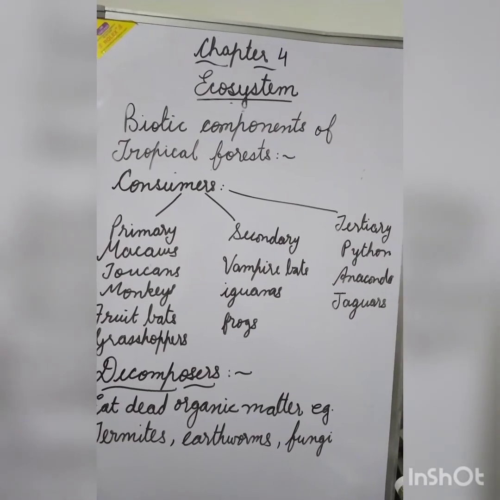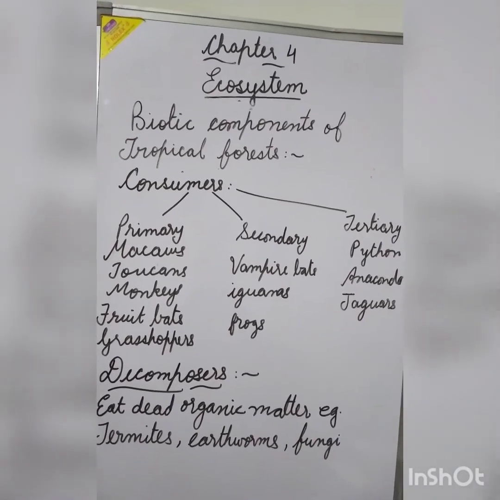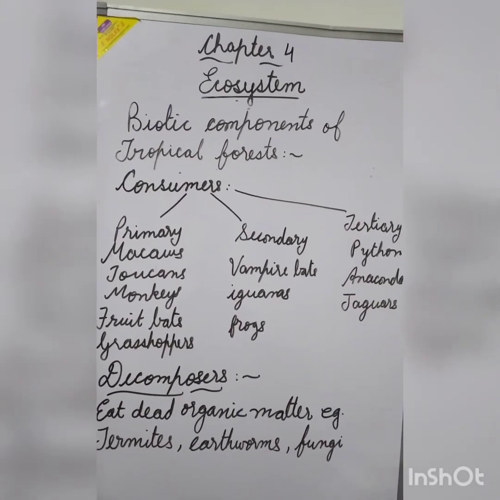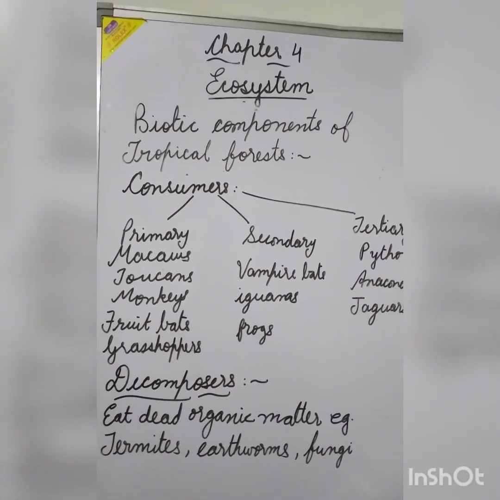Then the next level, the decomposers, they eat the dead organic matter. The examples are termites, earthworms and fungi. With this we complete our chapter. Thank you.